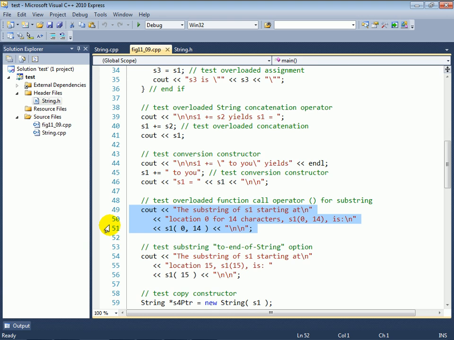The next thing we decided to do was show you how to overload the parentheses operator, which is also called the function call operator. And the interesting thing about this operator is it can be overloaded to have any number of parameters, just like a function can have any number of parameters. So here what we're doing is using it to create substrings. So when you say S1 with 0 and 14 in parentheses, it says give me a substring of S1 that starts from index number 0 in the underlying character array, and give me 14 characters from that position. And this is going to give me the first 14 characters within S1.